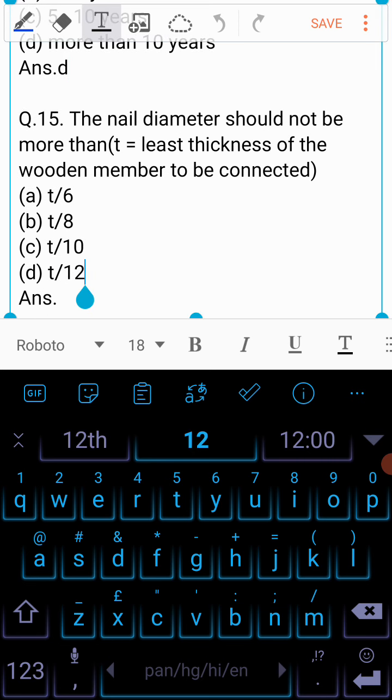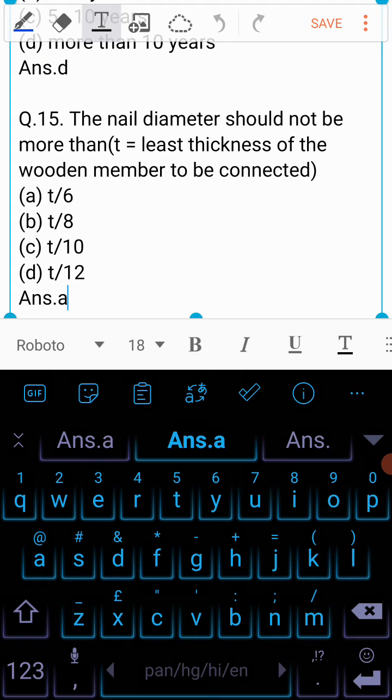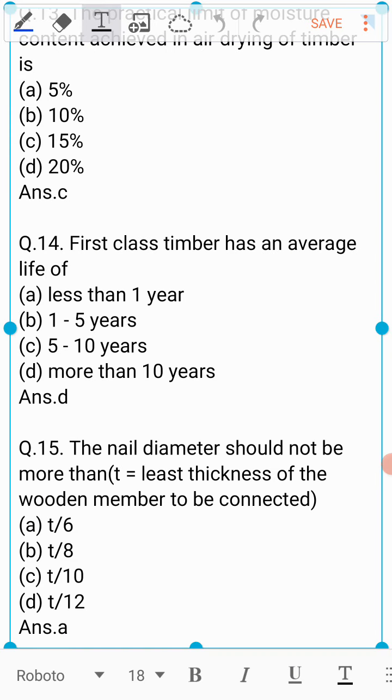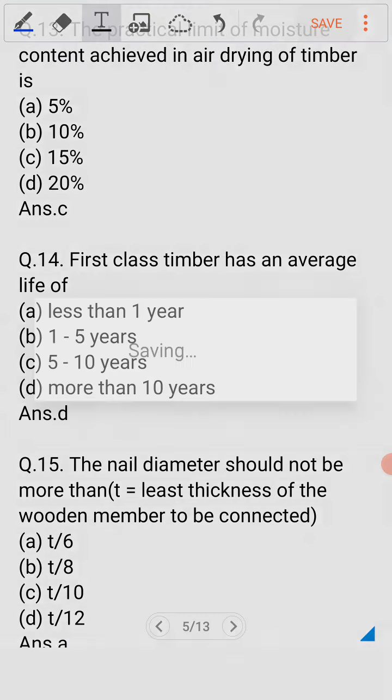Now the nail diameter should not be more than, T is here the least thickness of the wooden member to be connected. Is it A T by 6, B T by 8, C T by 10 or is it D T by 12? And the answer to this question is A T by 6. So the nail diameter should not be more than T by 6.